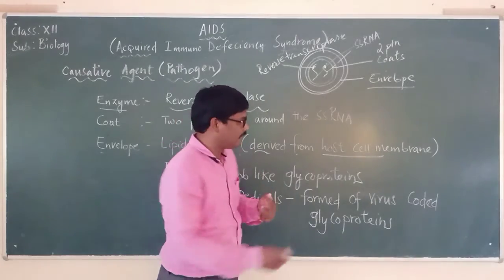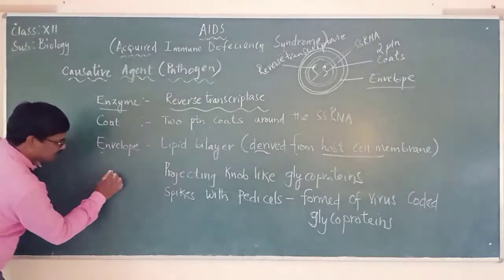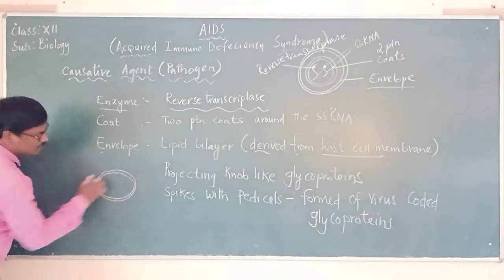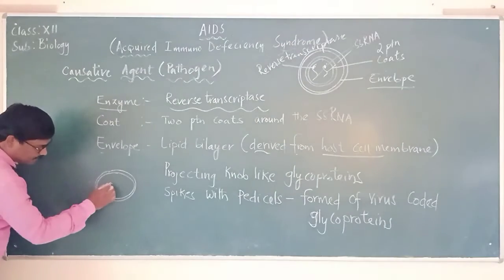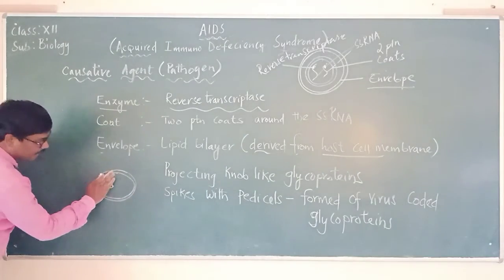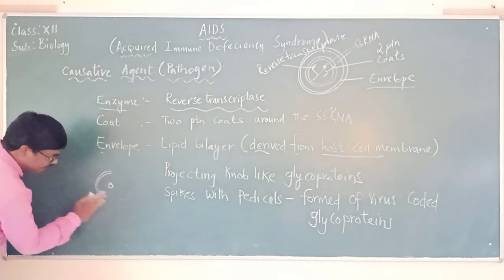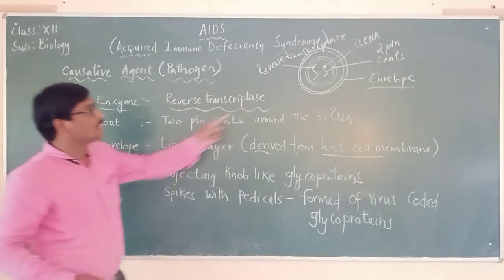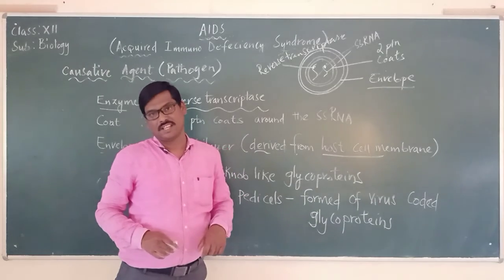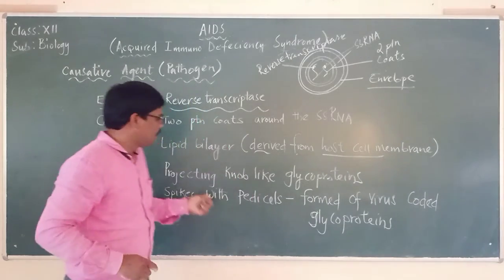When the virus enters inside, it destroys this cell and consumes this lipid layer, and this lipid layer is used as the envelope around the newly formed HIV virus.